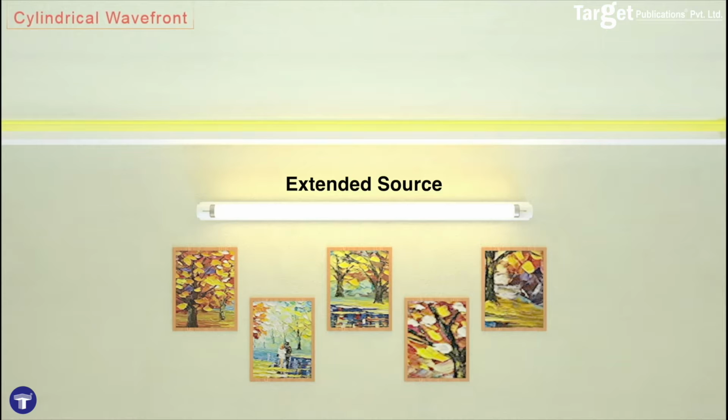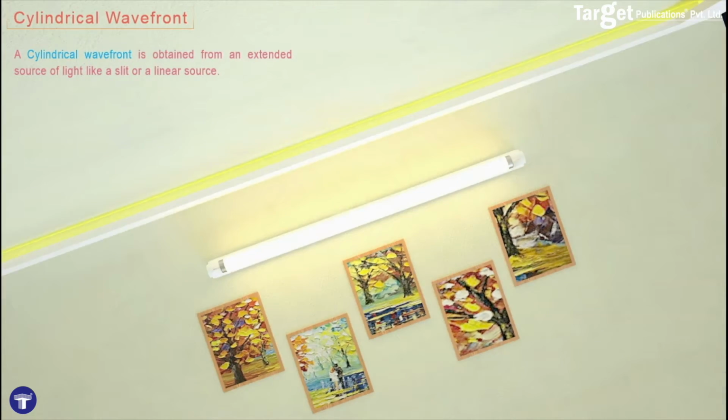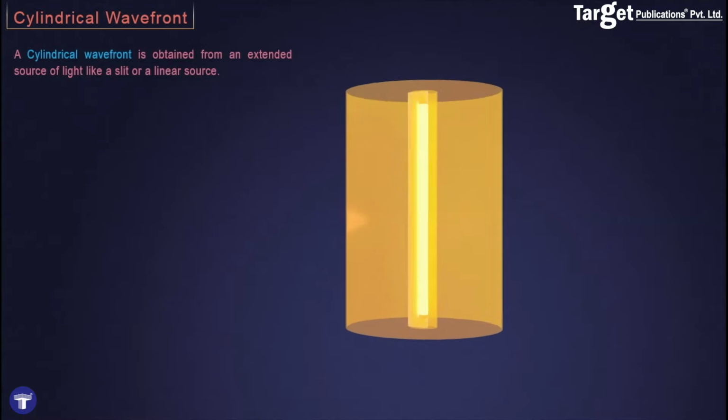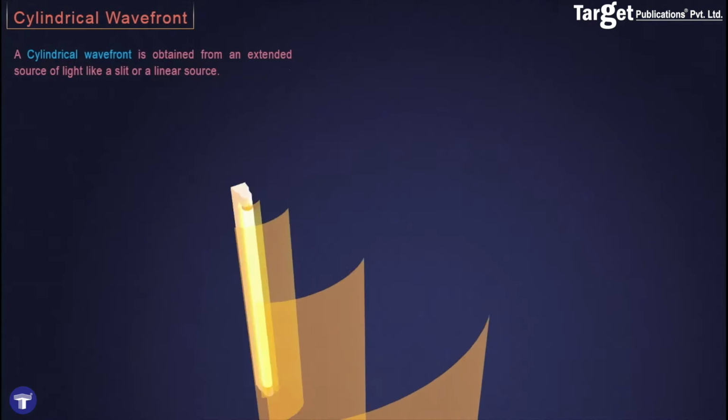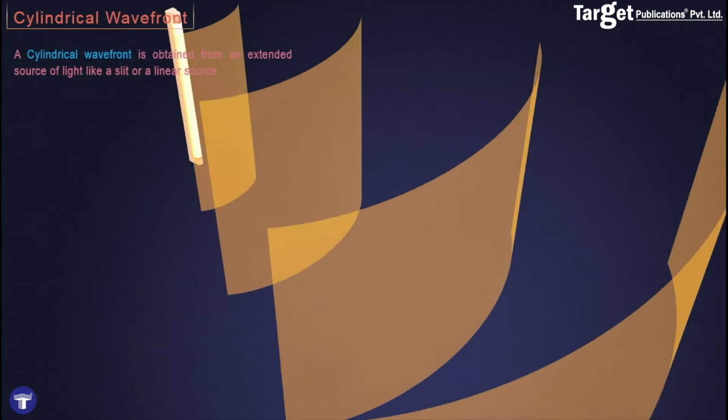On the other hand, if you have an extended object which is a linear source of light like a tube light, then the light propagating from this linear source will propagate in the form of cylindrical wavefronts.